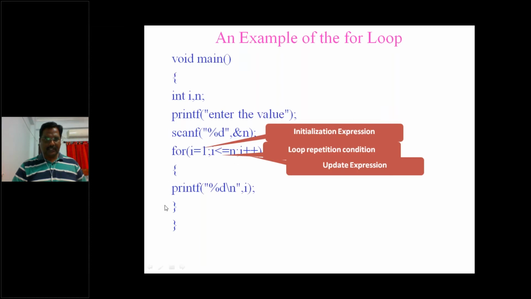Once the condition has been true, then we go for the execution of the body. So print the i value 1. Any more statements? No, the body is ending now. So immediately we have to increment the i value. Then i becomes 2 now. So check the condition; no need to go for the initialization again. So 2 is less than or equal to 3. Yes, true. Then you can go on executing this. So this is how it goes on.